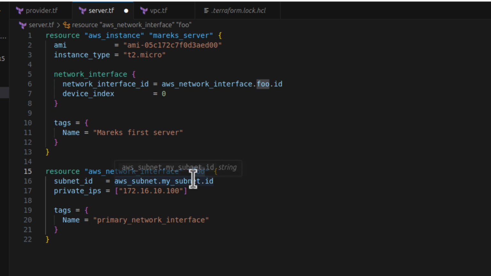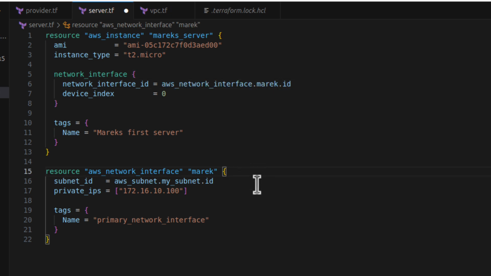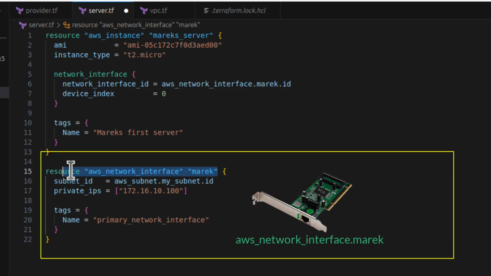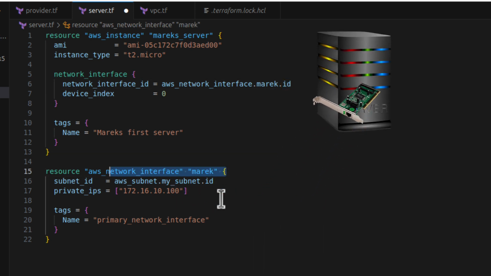That's why it's much easier to work when you've got that Terraform extension added. So again, if I change this resource name to, let's say, Marek, then I also have to change it here to Marek. And Terraform knows that it will have to create that network interface first, because this ID will be only known once this interface has been created.